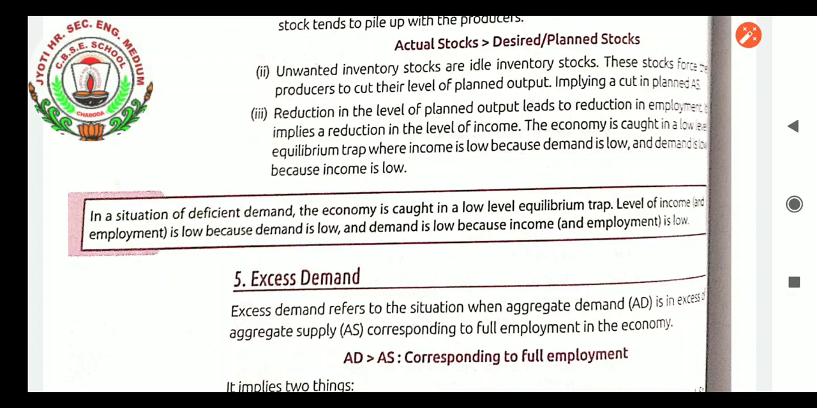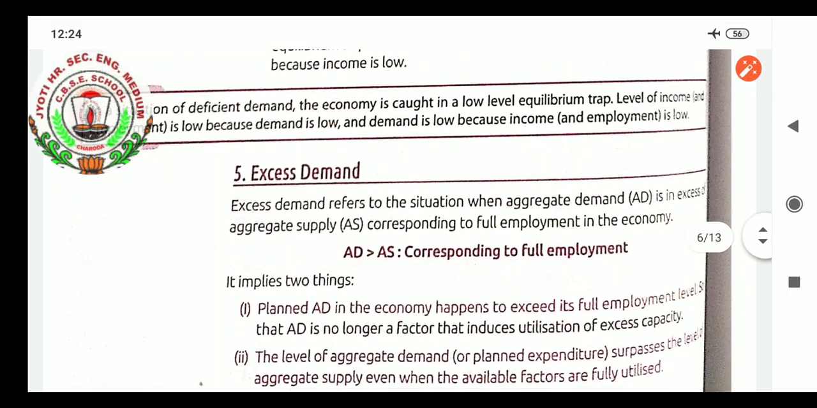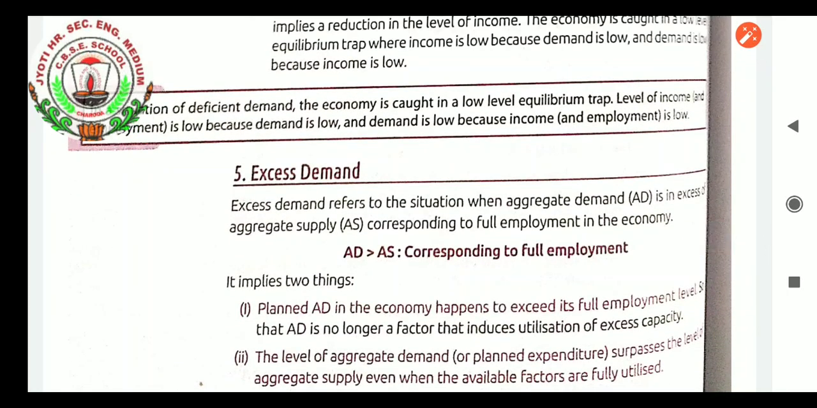Excess demand situation. Excess demand refers to the situation, students, when aggregate demand is in excess of aggregate supply, corresponding to full employment in the economy. So some demand is needed because it will increase the GDP of our country, but if aggregate demand is much greater than aggregate supply, that is also not good. Excess demand means aggregate demand is in excess of aggregate supply at full employment. People are demanding and supply is becoming less as compared to demand.